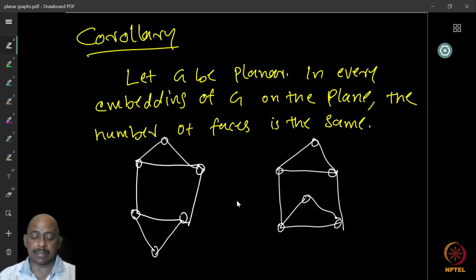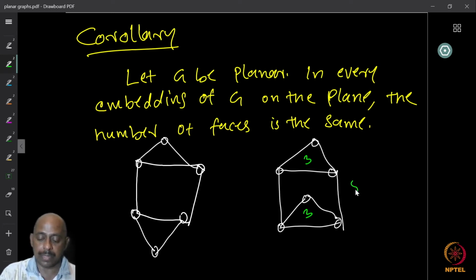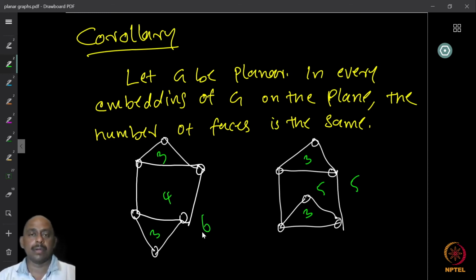But on the other hand, in this embedding, the faces have length 3, then 1, 2, 3, 4, 5. And again, the boundary of this face is 5. Here it was 3, 3, 4, and 6. So the embedding is different. So the embeddings are different.